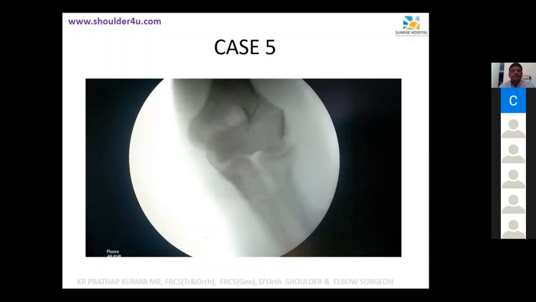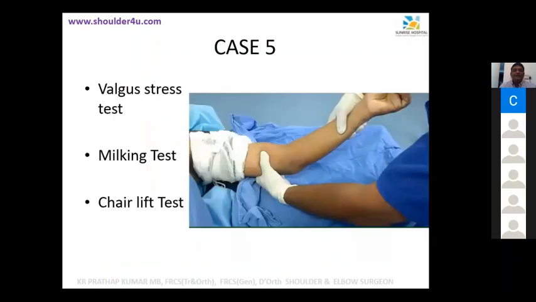Can you think of? Olecranon unlock. You have to. Exactly. Very good. You are going to unlock the olecranon. If you are keeping the olecranon there, it's already locked, so you cannot test your collateral ligaments.